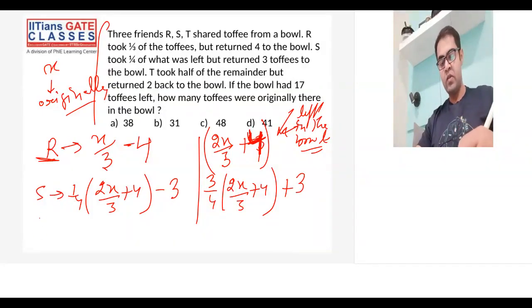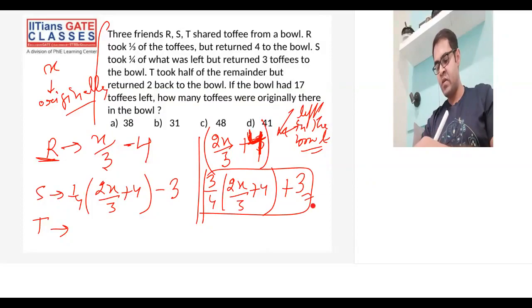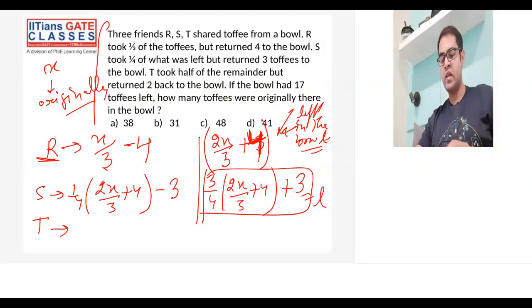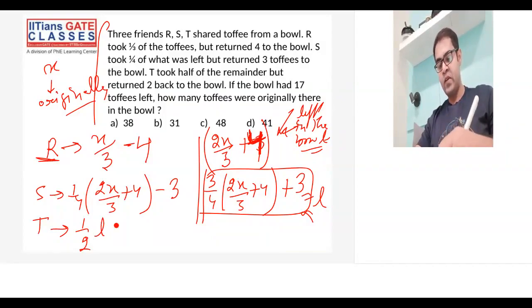Now what about T? Let's say this value is L, because this expression is coming out to be really big. So let's assume this value is L. Now T took half of the remainder, so T took half of L and returned 2 back to the bowl.